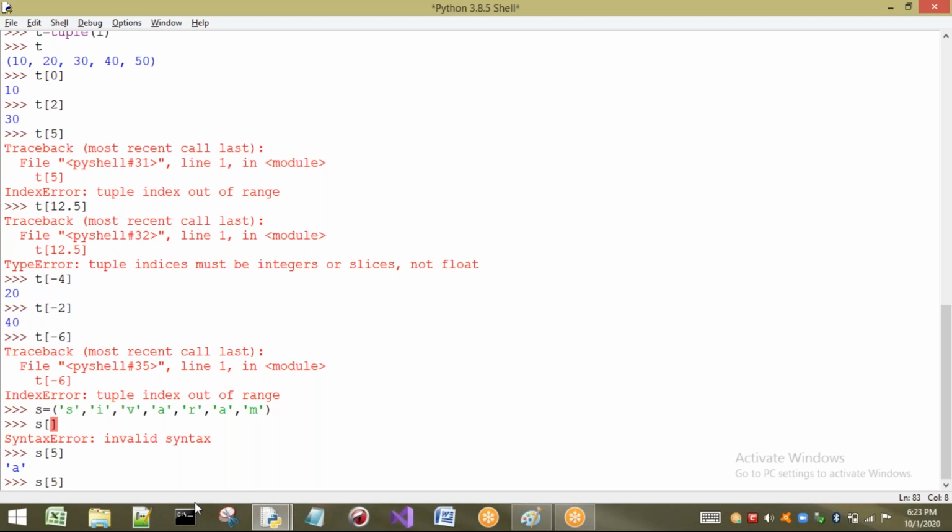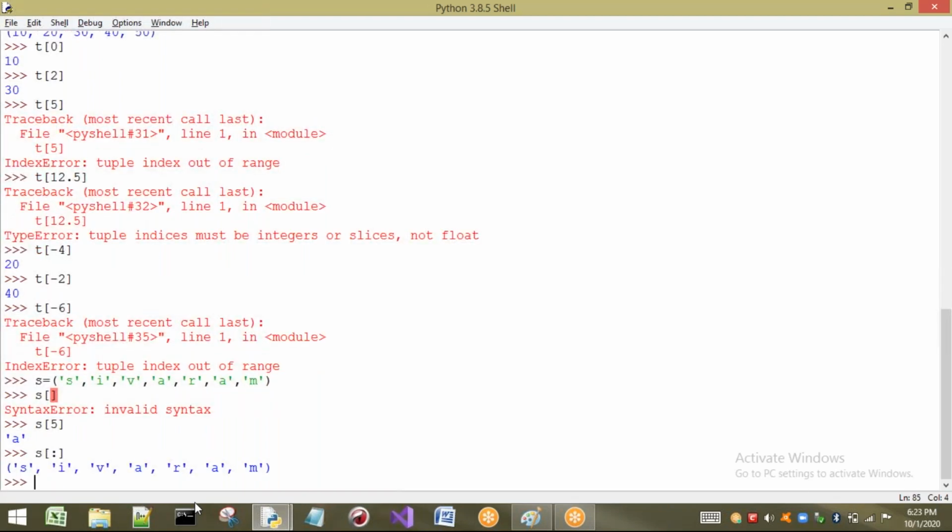Okay, let us see by using at least one colon. See what happens. If I use at least one colon also, it understands it as a slice operator. I have not given any begin and I have not given any end. So by default, begin will be 0, end will be the last element of the tuple, and by default step will be only 1. Let me take some more examples.